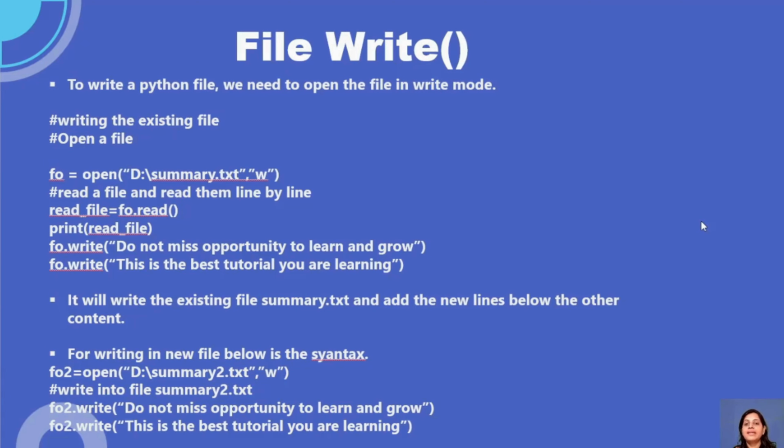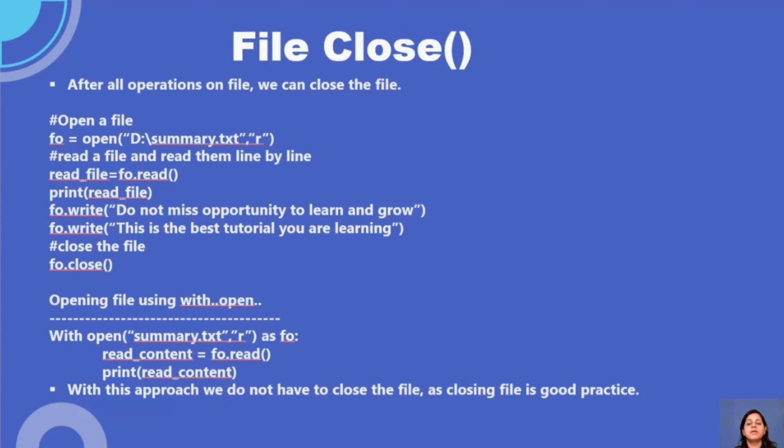You can read the file by using the read method. Read means it will read the content line by line. By using the write method, you can write the content there. Then we have something called close. Close should be your final method because you want to close the file by the end, right?